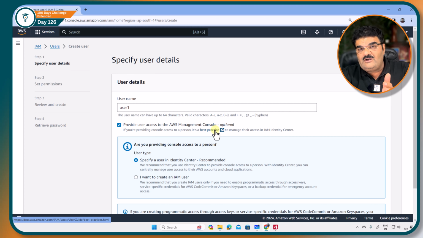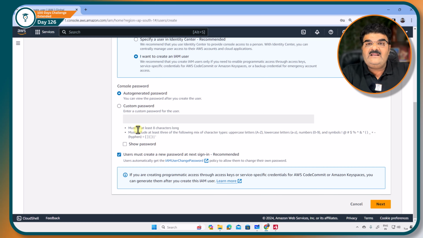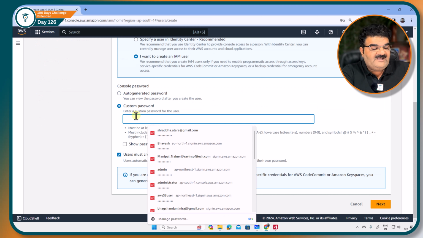We are going to talk about programmatic access and CLI as well, but right now I am just going to create a normal IAM user. So I am going to say I want to create an IAM user, and I am going to allow console access as well. Here I am going to set up a password.